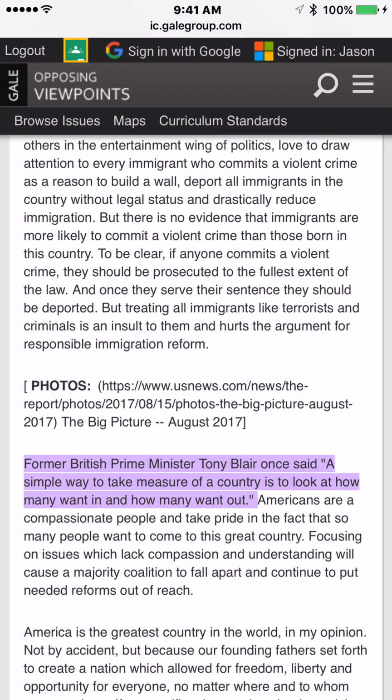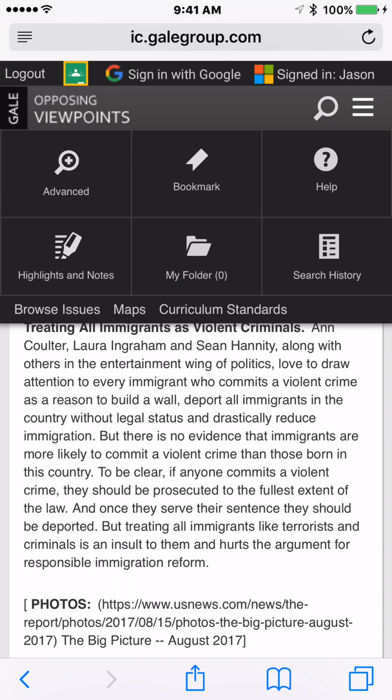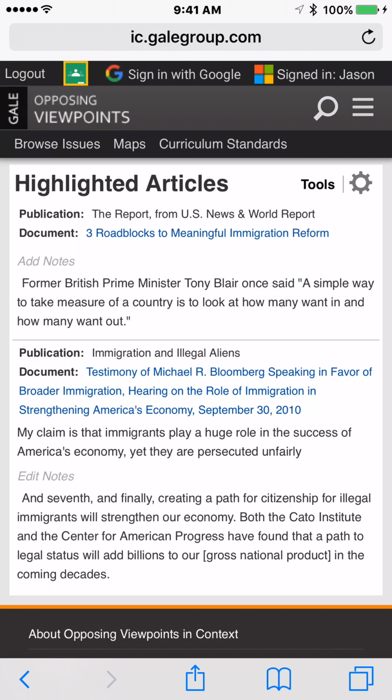I would have typed out something like, "This would work good to leave my reader with something to think about at the end of the paragraph I was making." So it says, a simple way to take measure, etc. That's cool. I am going to check out highlights and notes and see if it's showing up there.